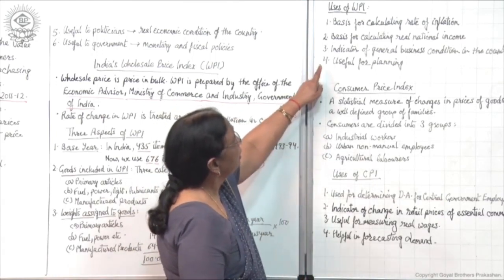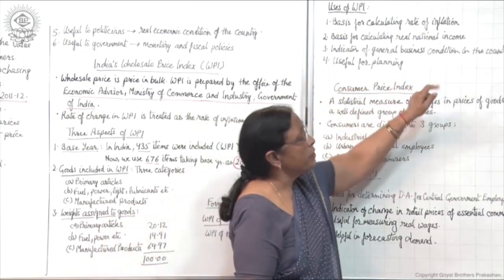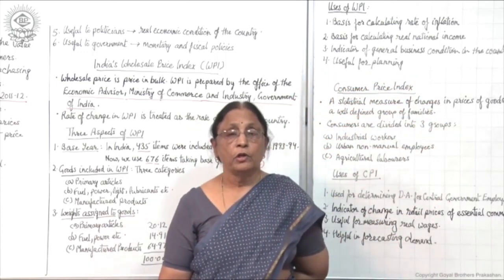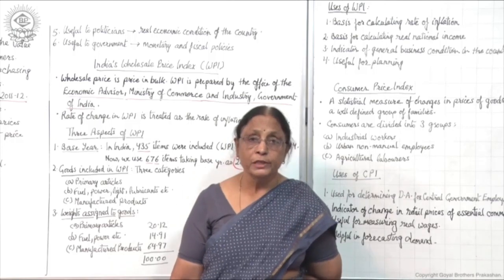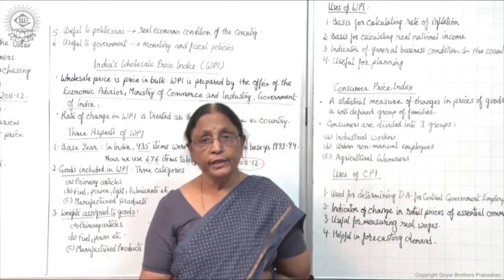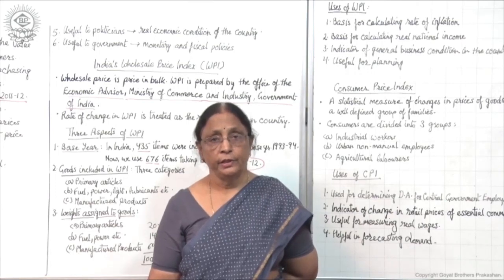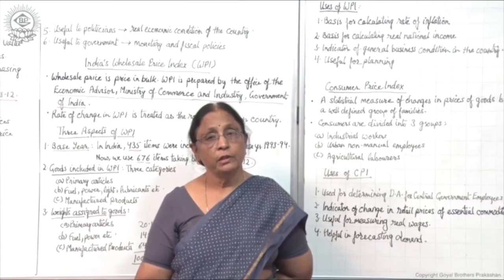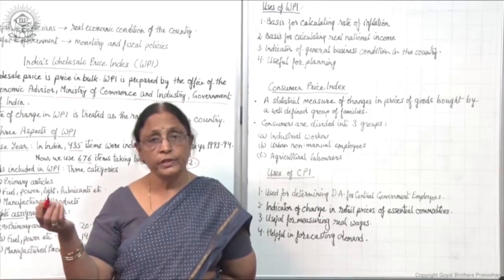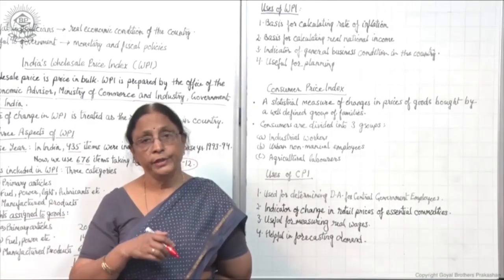Then third, indicator of general business condition in the country, because wholesale price index is based on wholesale prices. So it indicates the general business condition in the country. That means whether business is on an increasing trend or a decreasing trend.